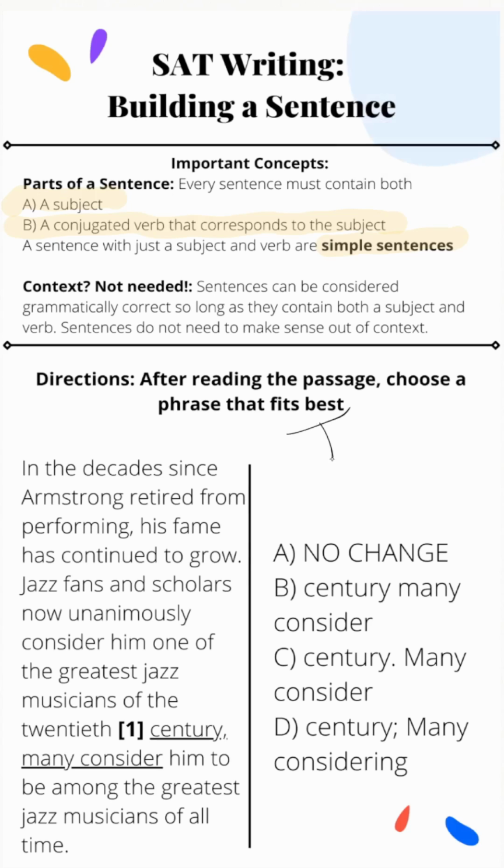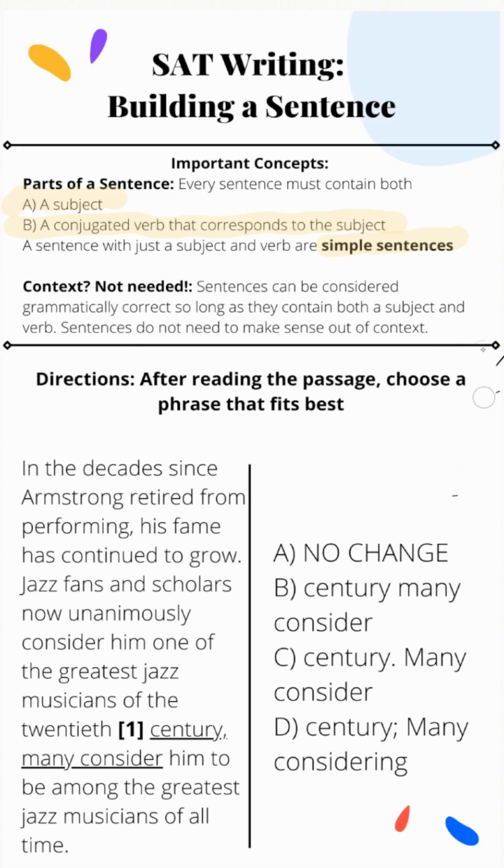An easy example of a simple sentence I can give you is "the cat eats." You can see this is a simple sentence because we just have one, the subject, and two, the verb, the cat and eats. There's only those two, and there are no interconnecting words, so that would be considered a simple sentence.